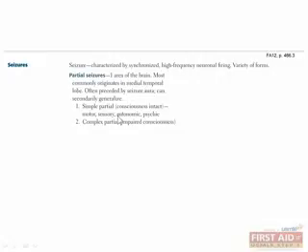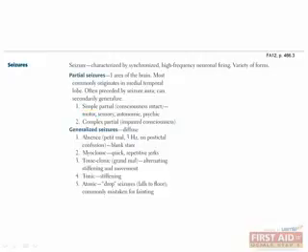Partial seizures are further split into simple and complex. Simple partial means that consciousness is maintained. Complex partial means that the patient loses consciousness. Generalized seizures come in many forms.